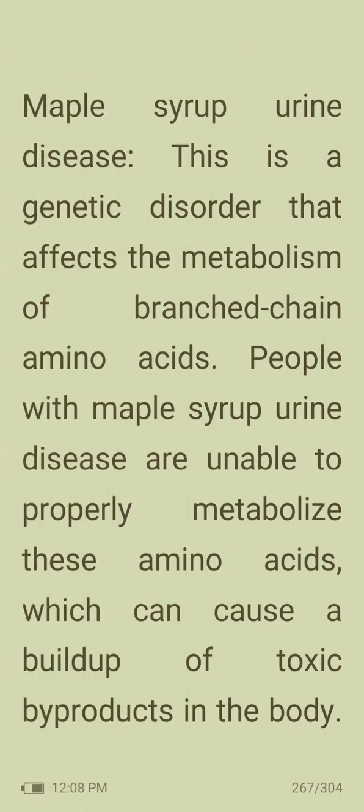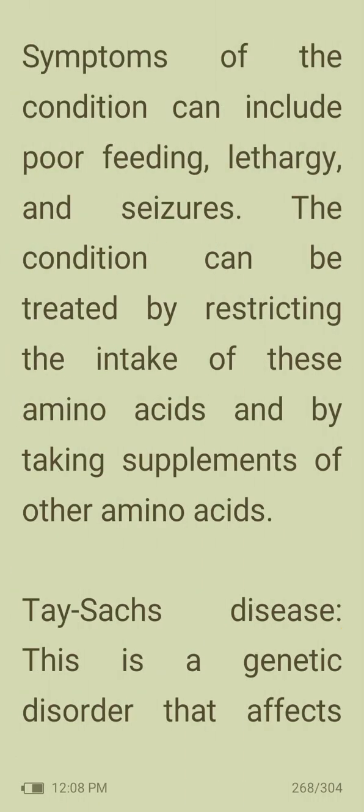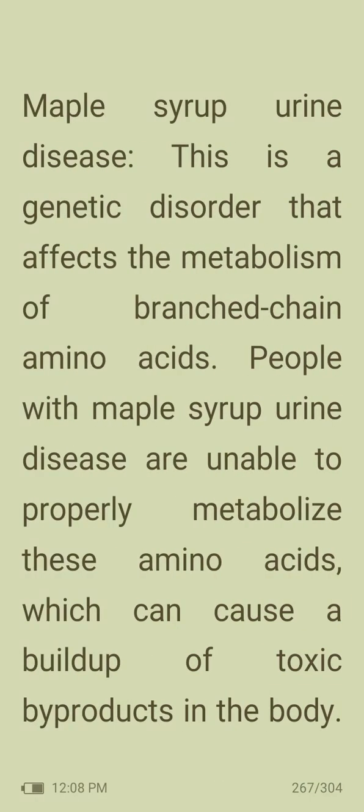Then maple syrup urine disease. This is a genetic disorder that affects the metabolism of branched chain amino acids. People with maple syrup urine disease are unable to properly metabolize these amino acids, which can cause a buildup of toxic byproducts in the body. Symptoms of this condition can include poor feeding, lethargy, and seizures. The condition can be treated by restricting the intake of these amino acids and by taking supplements of other amino acids.